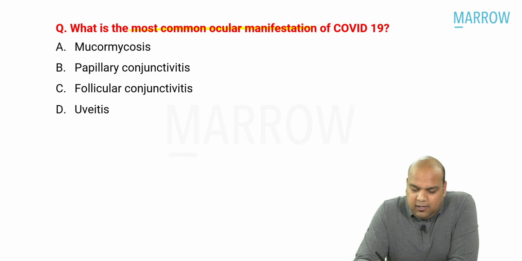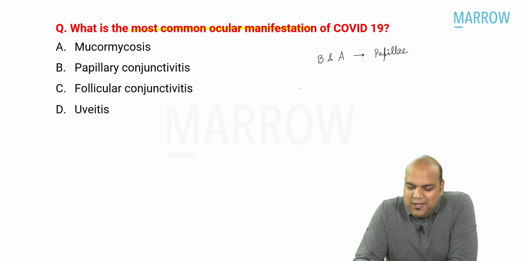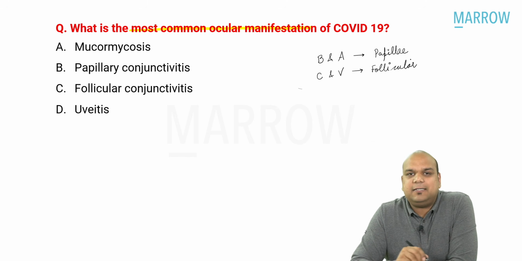Why? We have read pretty clearly that bacterial conjunctivitis and allergic conjunctivitis lead to which kind of conjunctivitis? Papillae or papillary conjunctivitis. Whereas if it is chlamydial conjunctivitis or if it is viral conjunctivitis, both of these are follicular conjunctivitis. Yes or no?